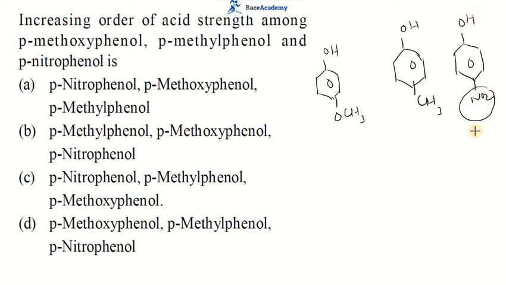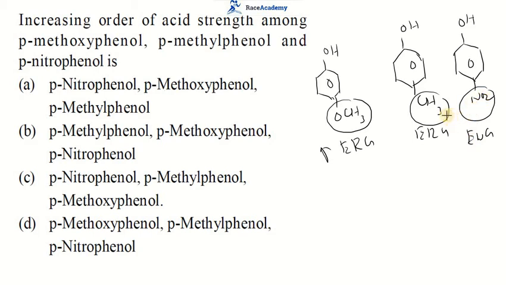As you know, this NO2 is an electron withdrawing group, and the methoxy group and methyl group are electron releasing groups. So the electron releasing nature of the methoxy group is more than the methyl group, and the electron withdrawing group is NO2.